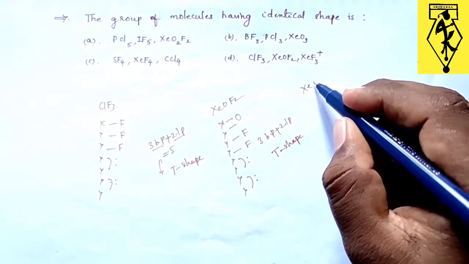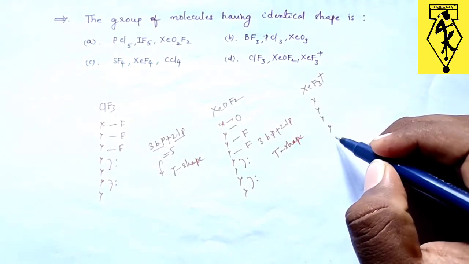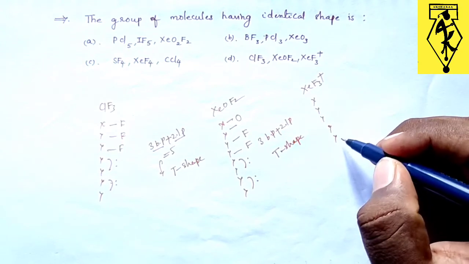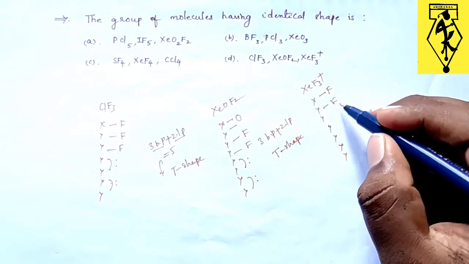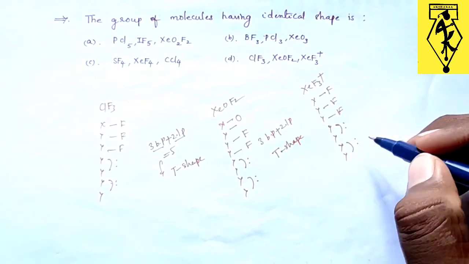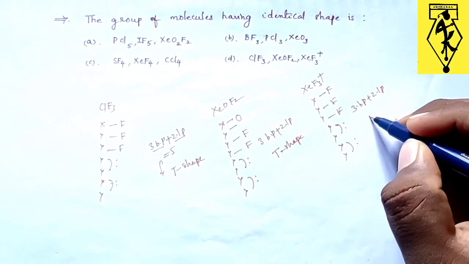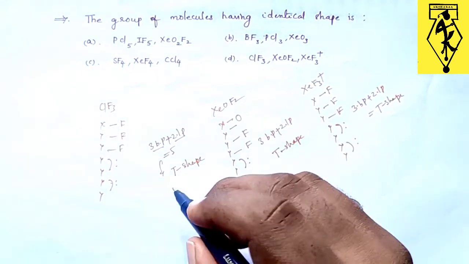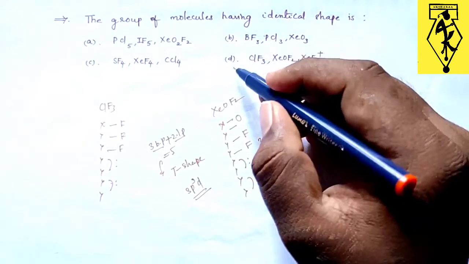And if we take XeF3+, again 8 valency electrons, but due to this plus charge we need to take one less valency electron, that is 7 electrons only. So fluorine, these 2 electrons will become one lone pair, and these 2 will become one lone pair. Again 3 bond pairs plus 2 lone pairs, this will have T shape. In all of these 3, they all are having sp3d hybridization. So option D will be correct.